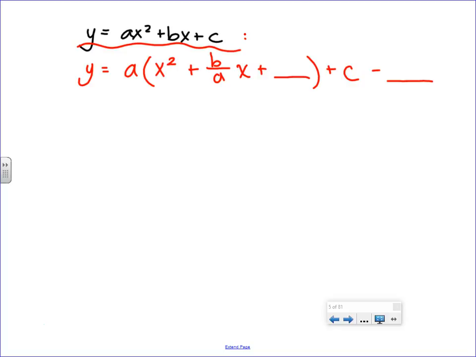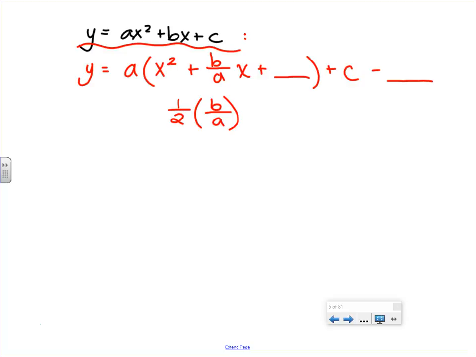To make this a perfect square, I'm going to take whoever is on the inside, and I'm going to cut that term in half. And when I cut that term in half, I'm going to figure out what number should have been squared to make that final piece. Because in a perfect square, you double the outer and the inner to get the middle term, and then you square the last.